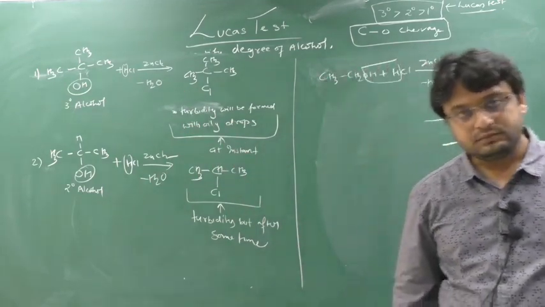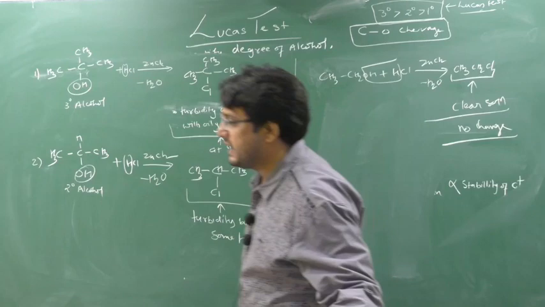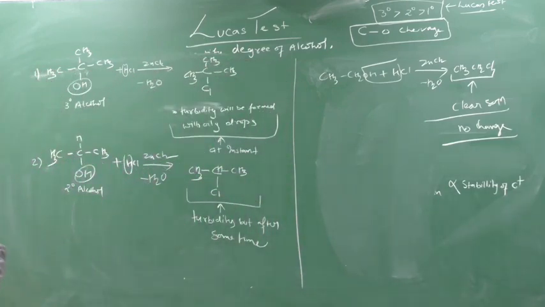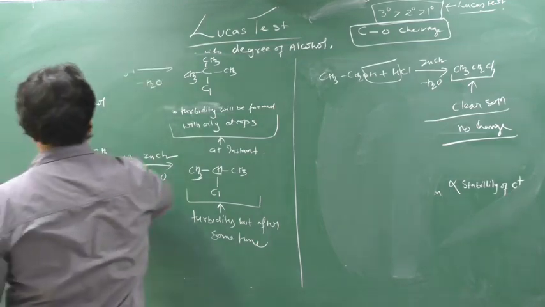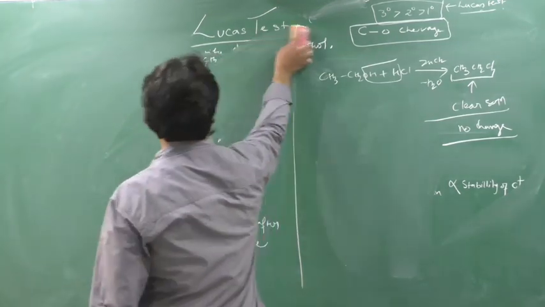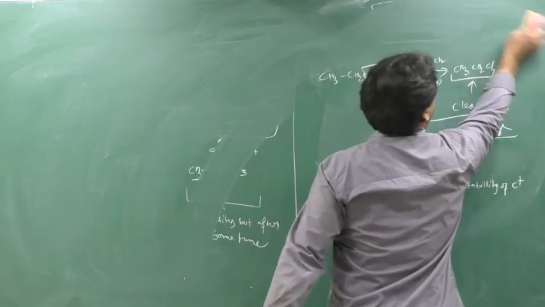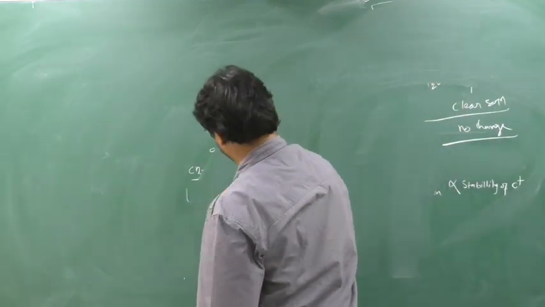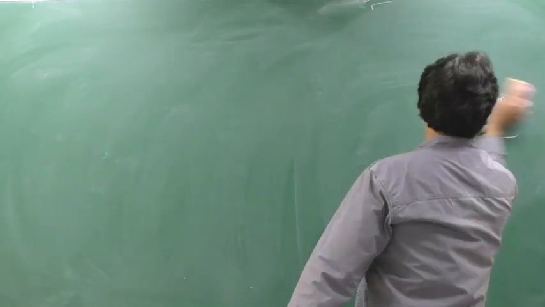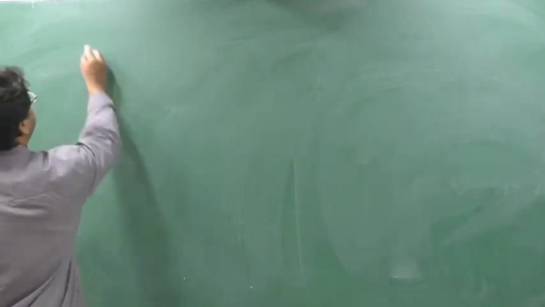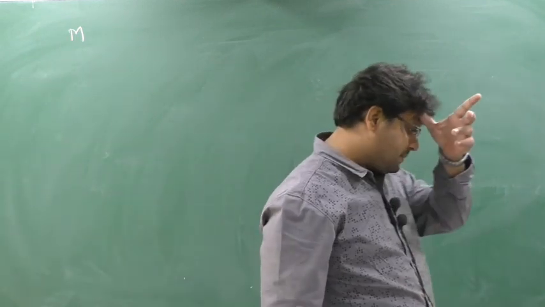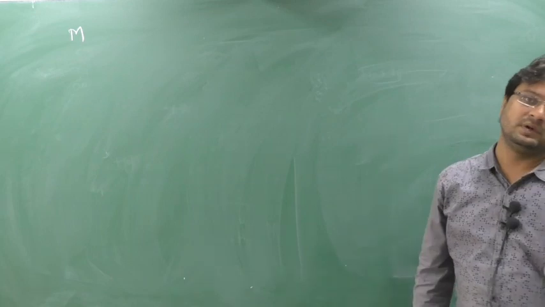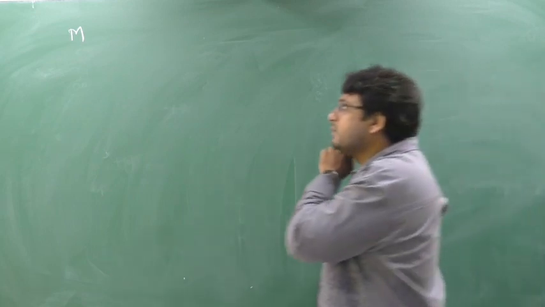Clear this part? Now you will understand its mechanism. Its mechanism is very simple, and here ZnCl2 will act as a catalyst. See here, make a heading: mechanism of Lucas test. Clear? So write down the mechanism. Understood? Lucas test is an example of C-O cleavage. Yes or no? So, mechanism of Lucas test.